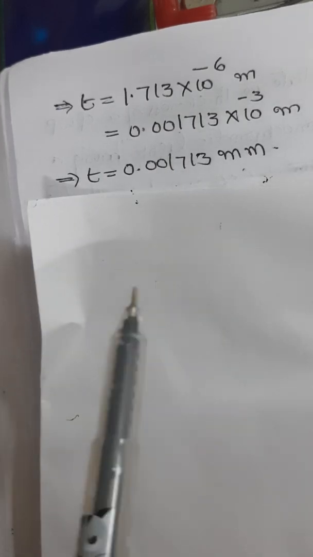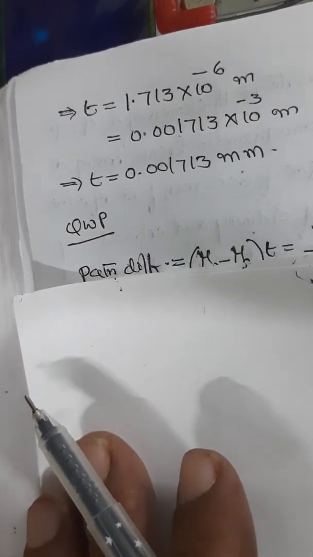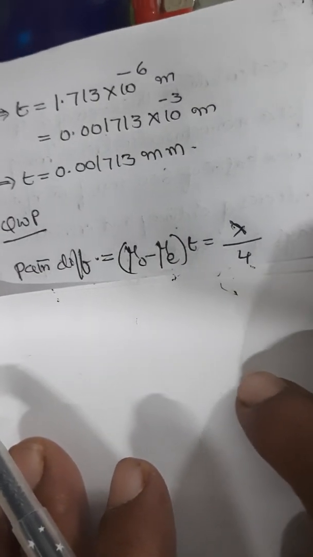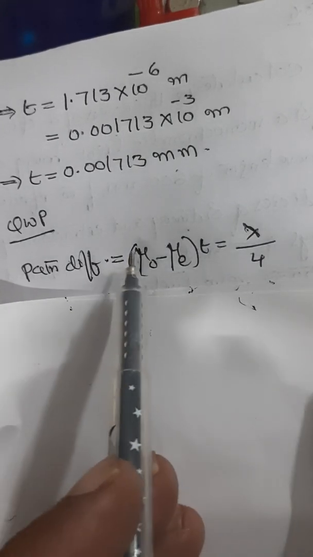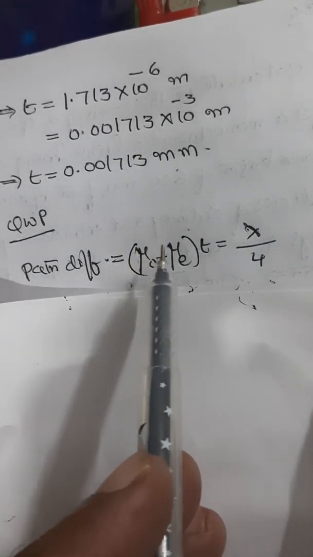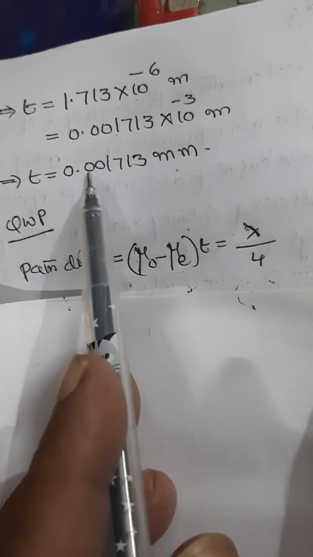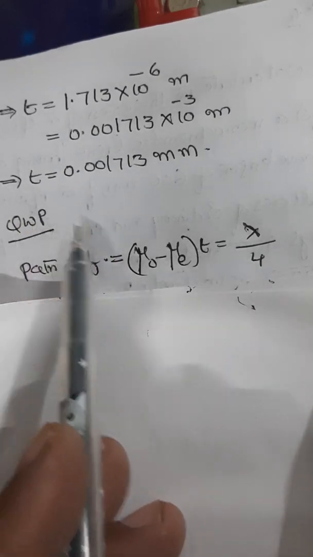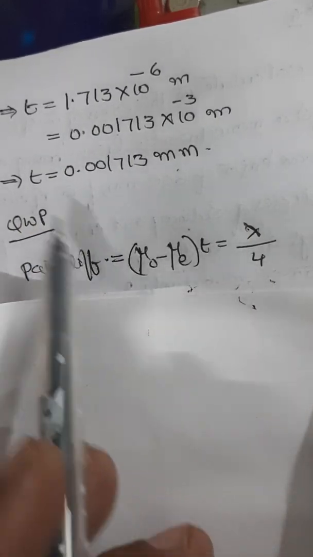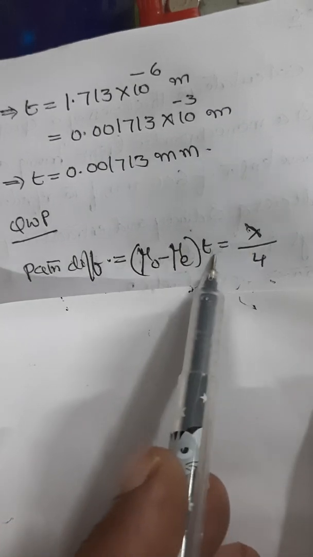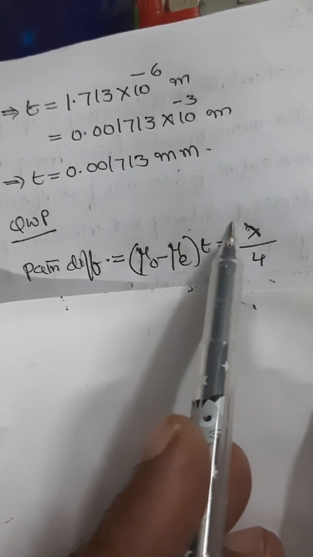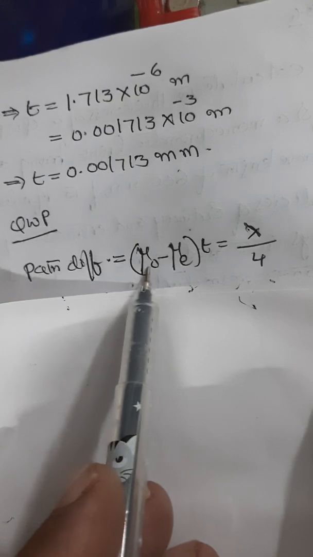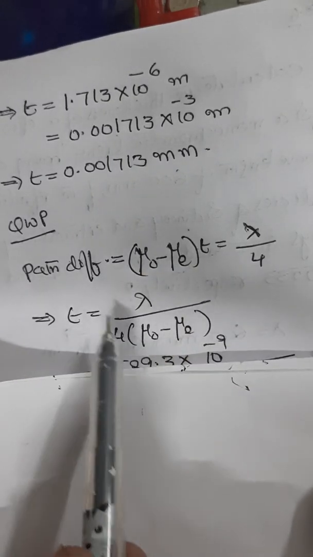Now we will do the same thing for the quarter wave plate. For the quarter wave plate, the formula is the same: path difference equal to mu O minus mu E. See, in the half wave plate it is lambda by 2; in the quarter wave plate it is lambda by 4. Same process: we have to calculate the thickness. So it will be lambda, cross multiplied, 4 into mu O minus mu E. That is the expression.